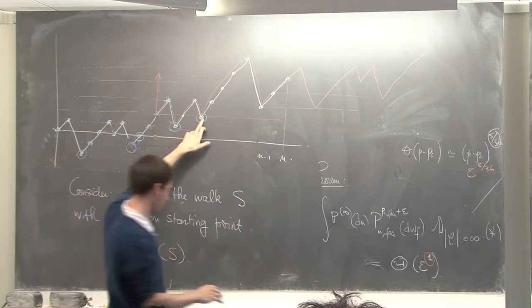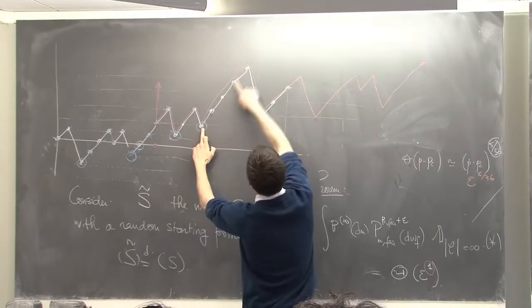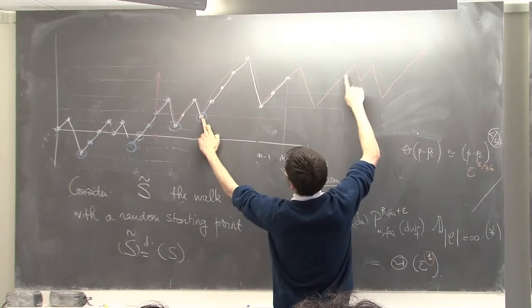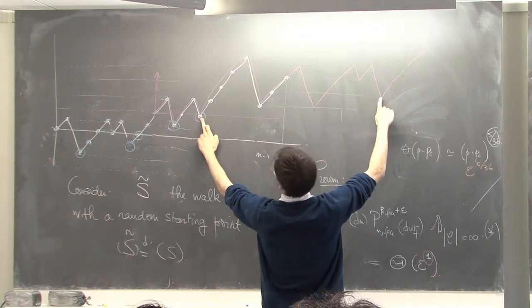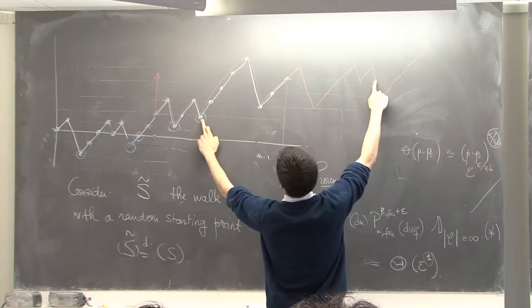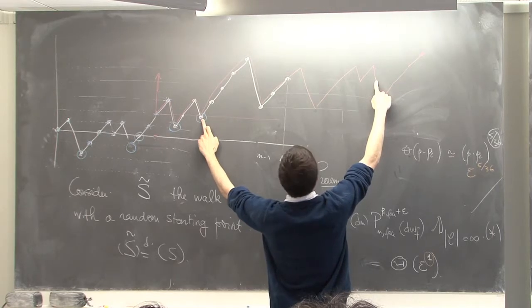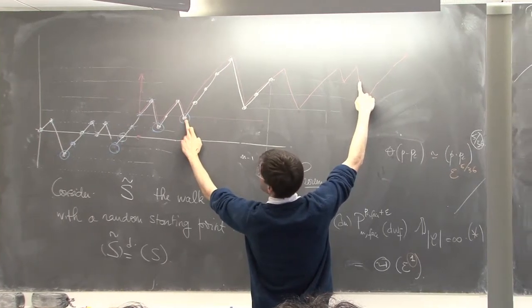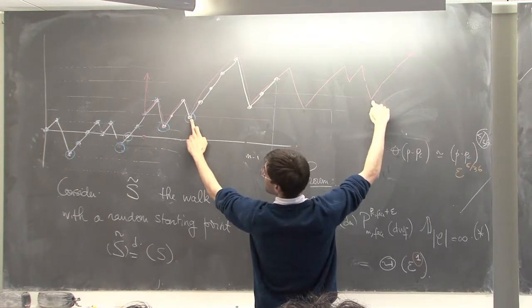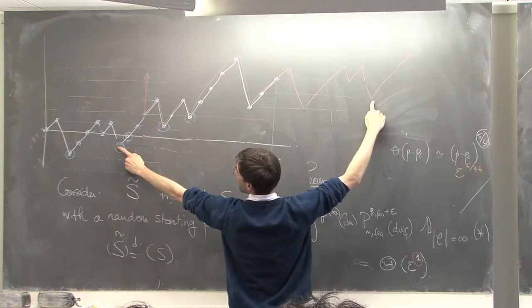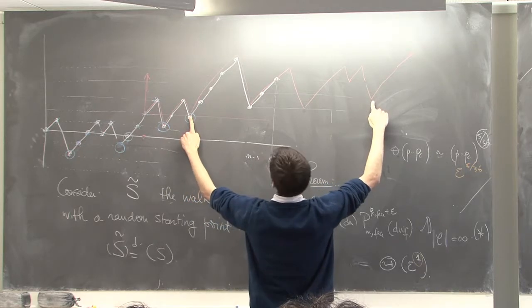Let's check with this one. Okay, positive, positive, positive. I should stop here, right? No. No, but that's the most dangerous point for this one, and I'm still positive.